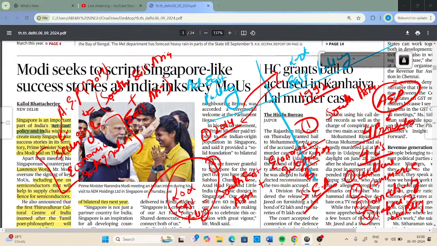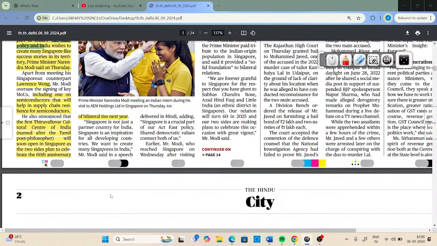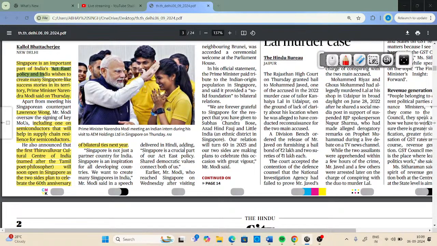We have seen important things related to this news item. Now, during this visit to Singapore, Prime Minister Narendra Modi met his counterpart, Mr. Lawrence Wong. And during this visit, a few very important memorandums of understanding were signed as well. We have to discuss only two things about this visit. The first was an MOU on semiconductors that will help in supply chain resilience for semiconductors.